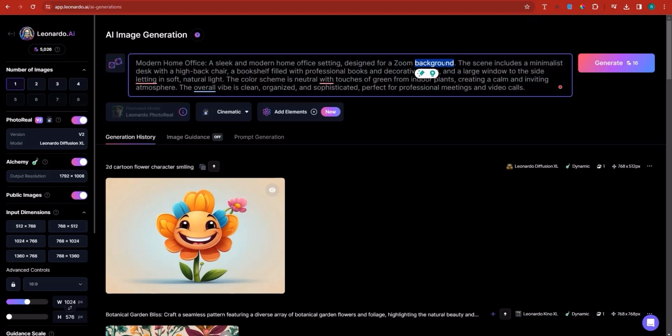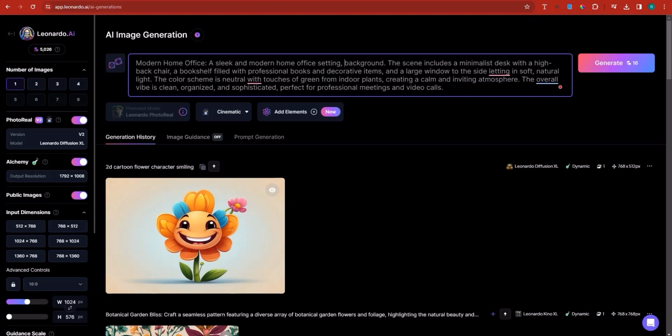Now, I'm going to remove this Zoom because I'm afraid they're going to maybe put that as text inside of the image, which is not good. Now the scene includes a minimalist desk with high back chair, a bookshelf full of professional books and decorative items, and a large window to the side letting in soft, natural light. The color scheme is natural with touches of green from indoor plants, creating a calm and inviting atmosphere. The overall vibe is clean, organized, and sophisticated, perfect for professional meetings and video calls, right?